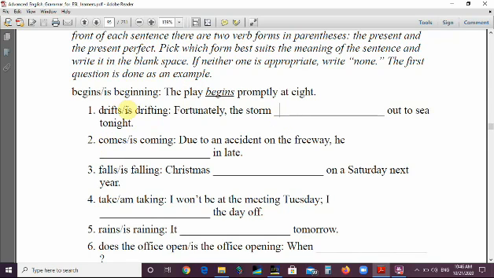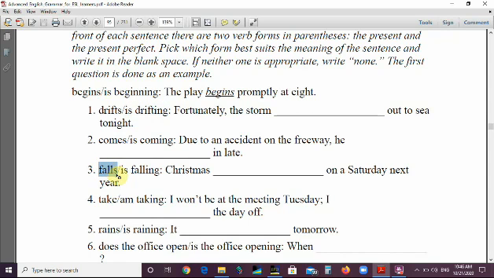Number 2, we have comes and is coming. Due to an accident on the freeway, he is coming late because it's new information. It's something sudden. Okay? Number 3, falls or is falling. Christmas falls on a Saturday next year. This is a calendar, something fixed. We can easily know when Christmas falls next year. So the answer is falls.